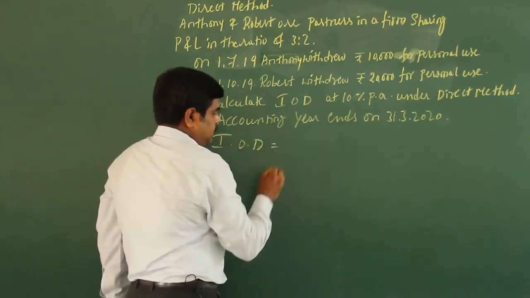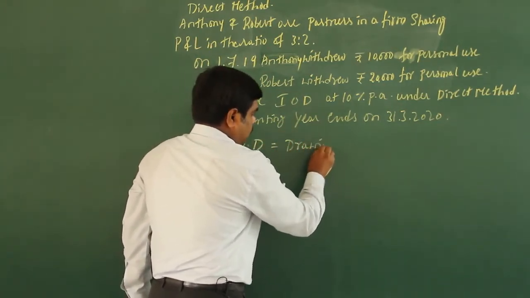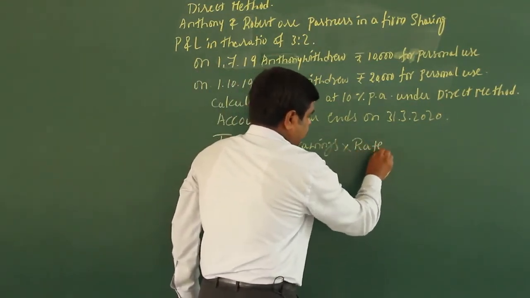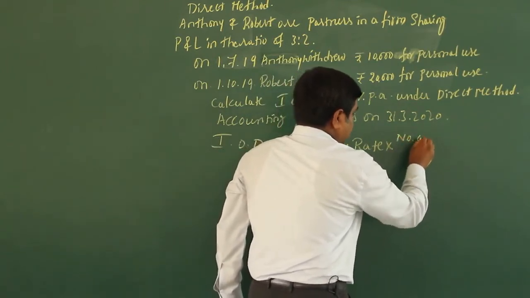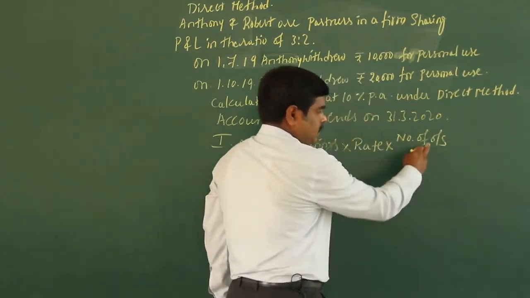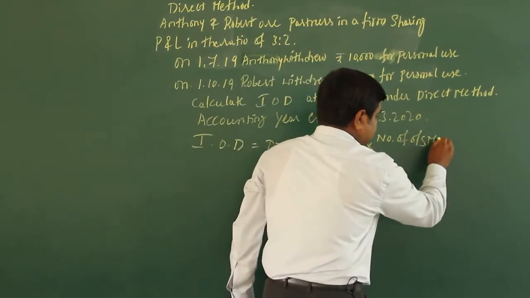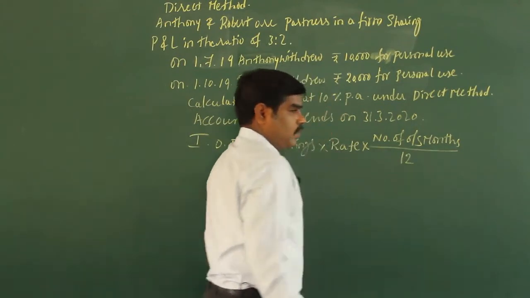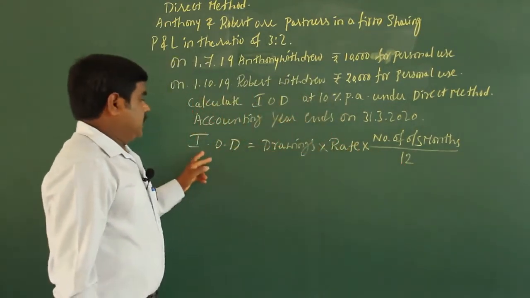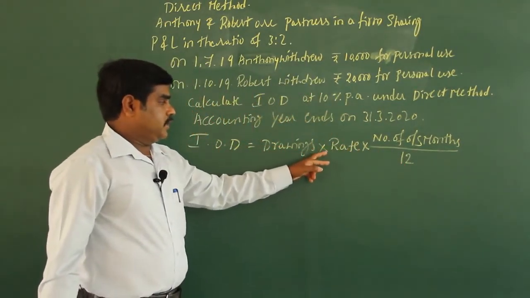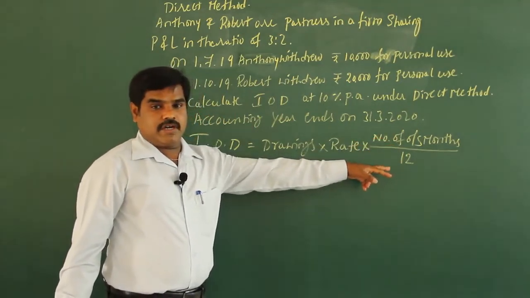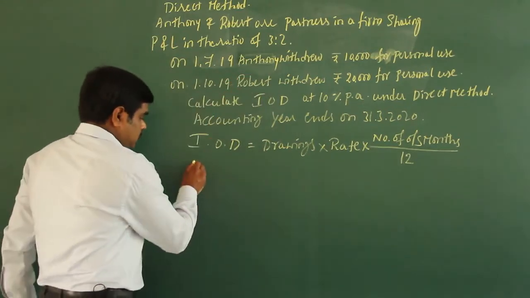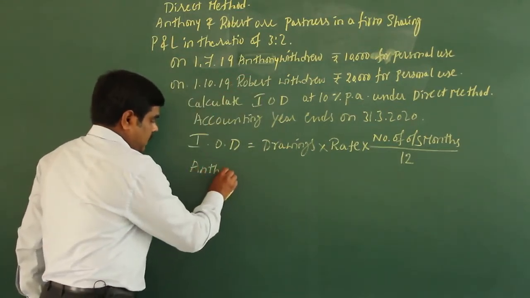Interest on drawings is equal to, for the direct method there is a formula: drawings into rate into number of outstanding months divided by 12. For 1 year, 12 months. Interest on drawings is equal to drawings into rate into number of outstanding months divided by 12. So for example, you take here Anthony. First we are going to calculate for Anthony.